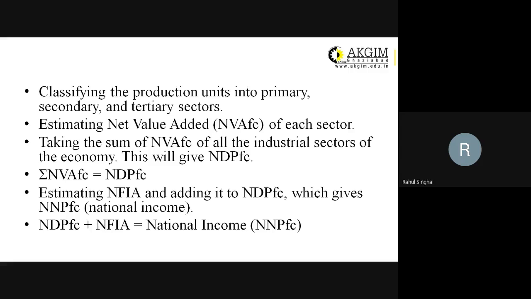Then we find out our net factor income from abroad, and we add that net factor income from abroad to net domestic product at factor cost. So once we add up these two values, we get our net national product at factor cost. This is the first method of calculating national income.